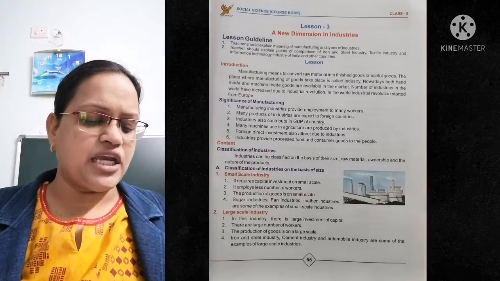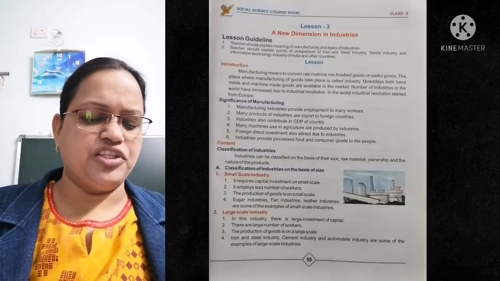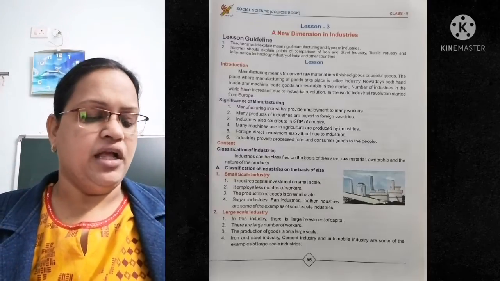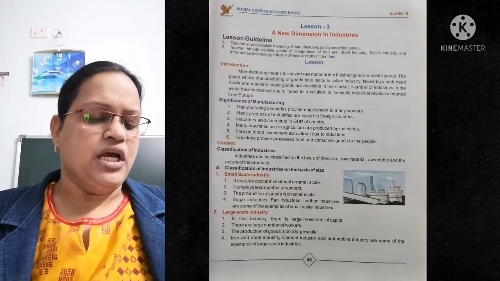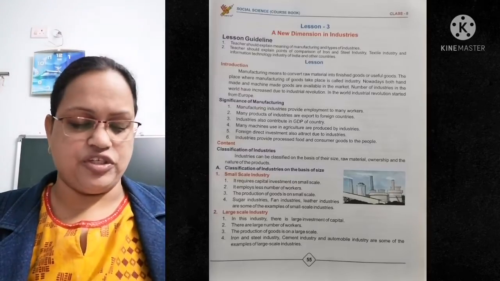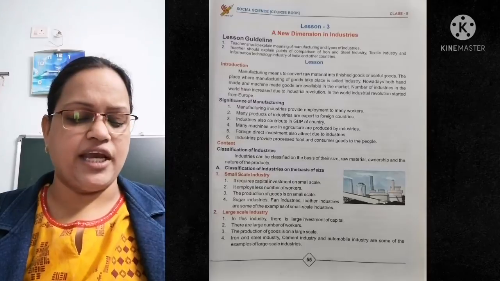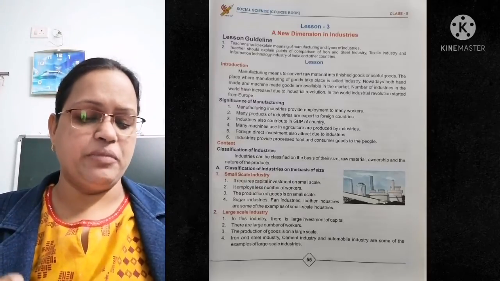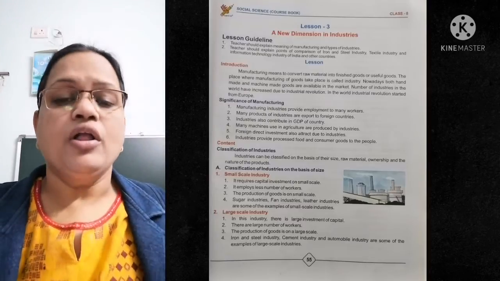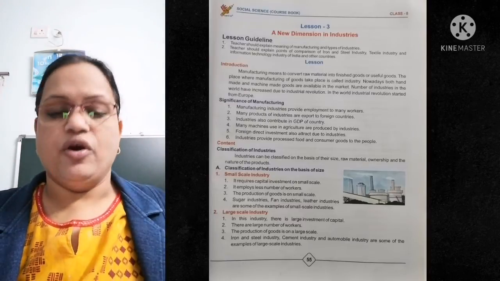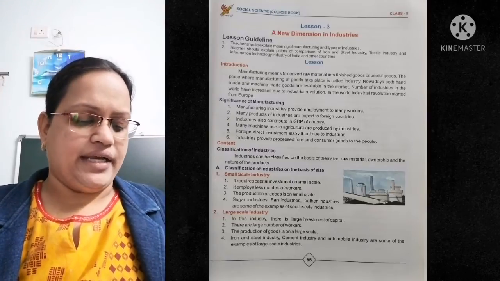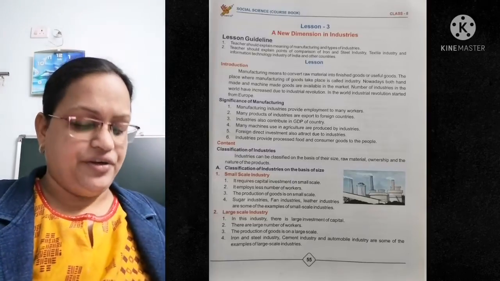Next come to the large scale industry. In this industry there is a large investment of capital. Capital means money. There are a large number of workers. The production of goods is on a large scale. Which is the example of large scale? Iron and steel industries, cement industries, automobile industries. Automobile means which make vehicles. Automobiles are some of the examples of large scale industries.